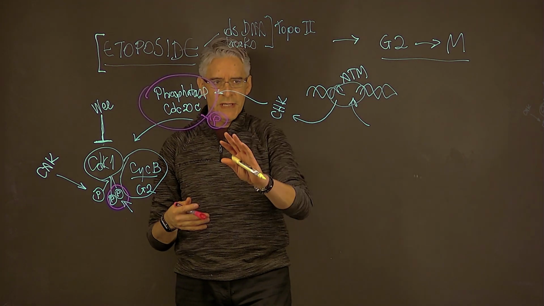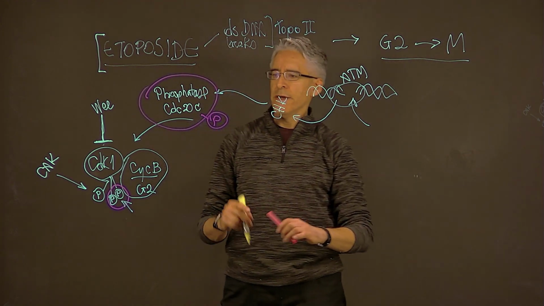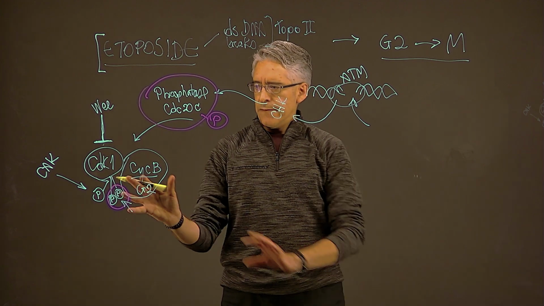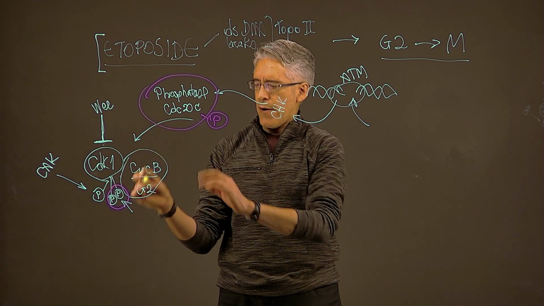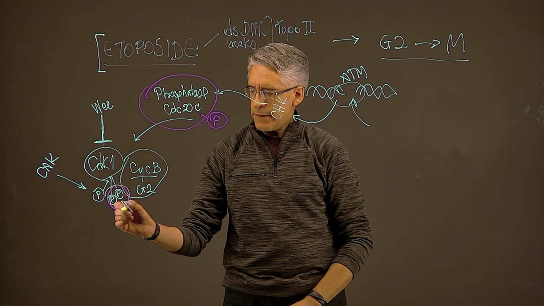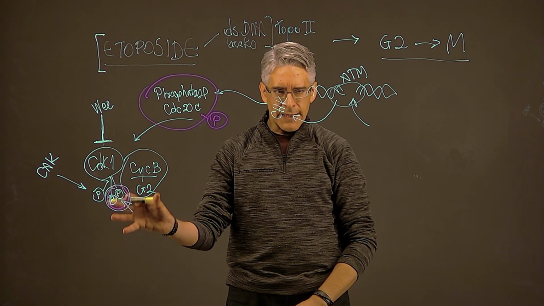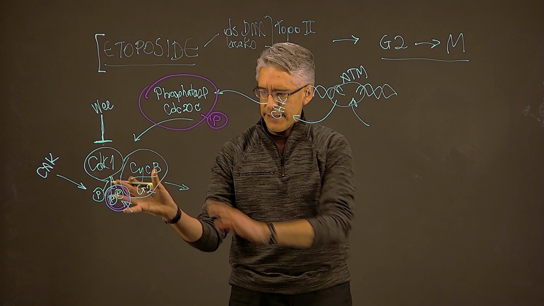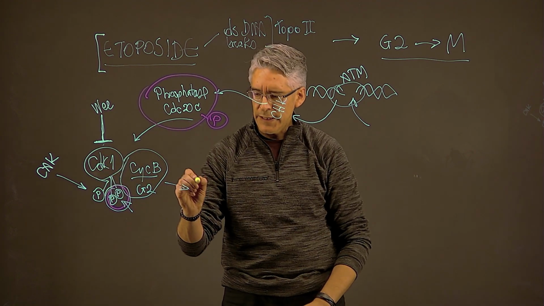Now, this is what is going to keep the cells from being able to progress into the M phase, because this phosphatase now remains in the phosphorylated state, and this phosphorylation is inhibitory, therefore the kinase complex as a whole is inactive.